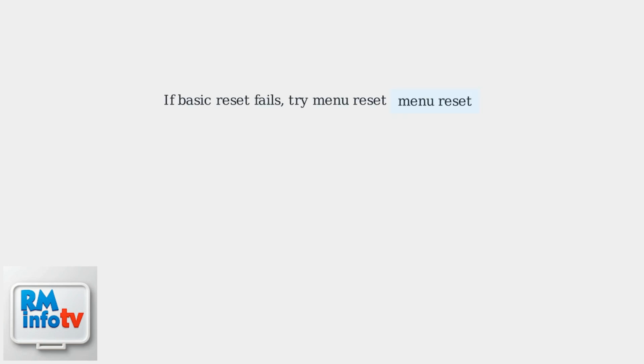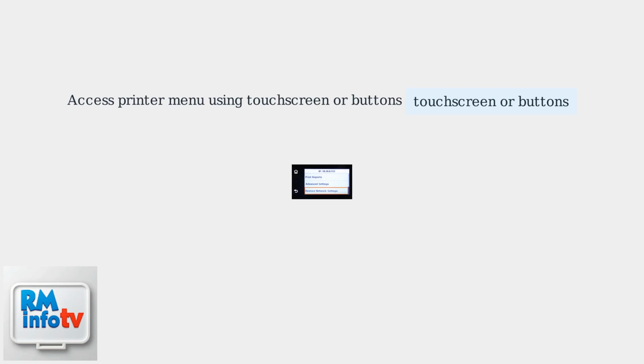If the basic power cycle reset doesn't resolve the data remaining in memory error, proceed to an advanced reset through the printer's built-in menu. This method targets memory specifically and is more effective for stubborn issues. Access the printer's menu system. Most Brother models have a touchscreen interface. If not, use the navigation buttons on the control panel to enter the menu.